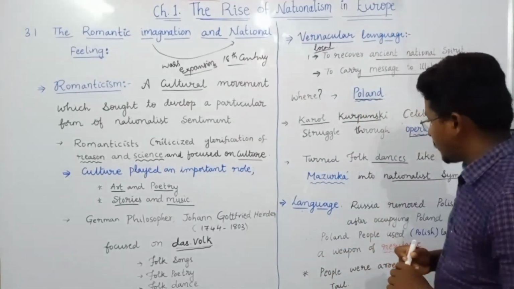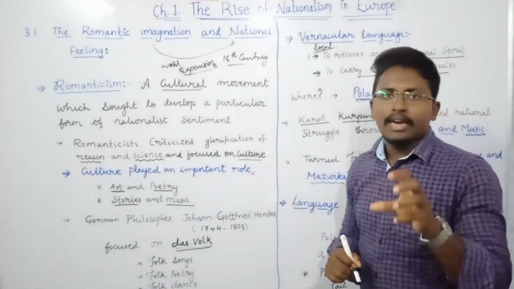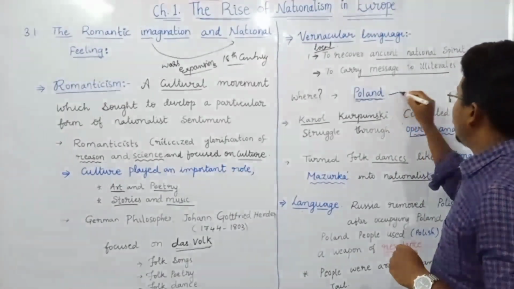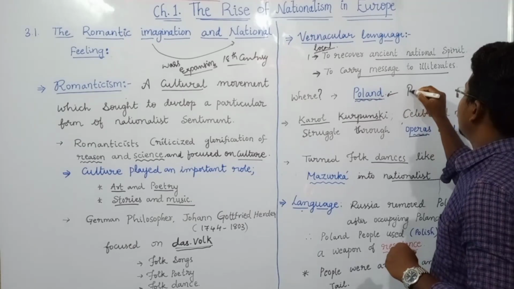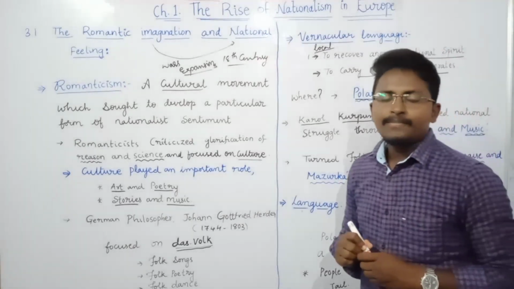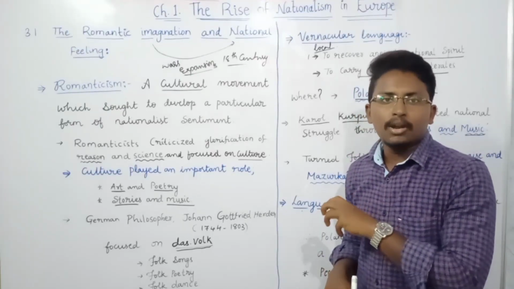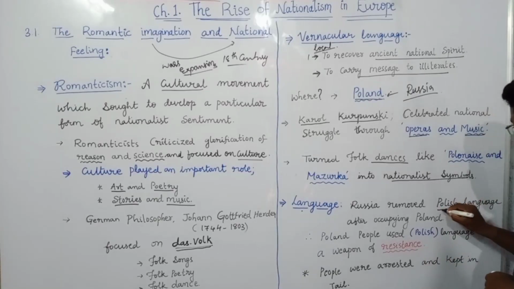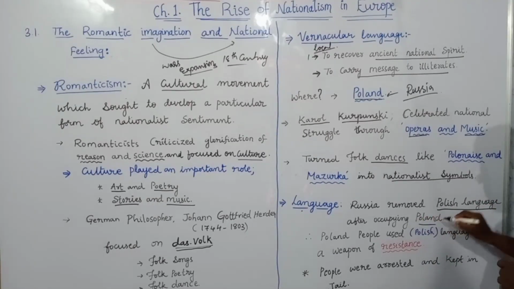How did language play this role? Again, if you take Poland, it was occupied by one of the biggest countries, Russia. But as soon as Russia occupied Poland, it removed the Polish language and imposed the Russian language.